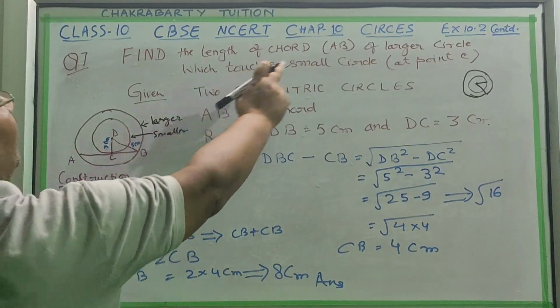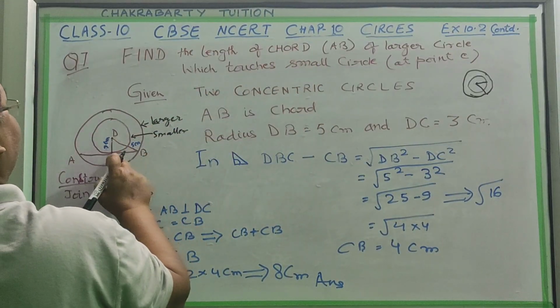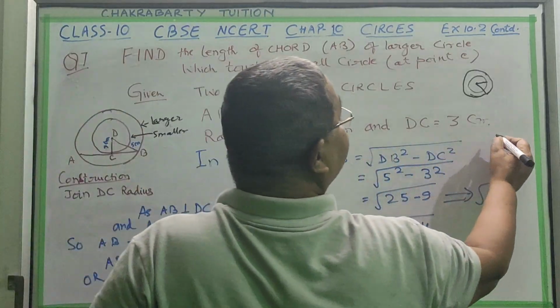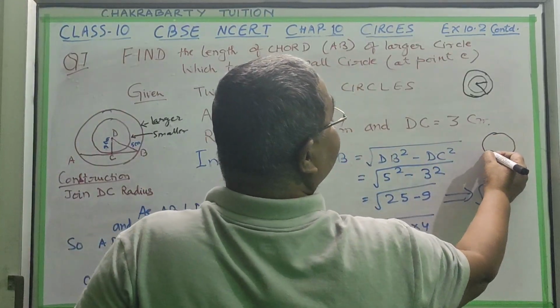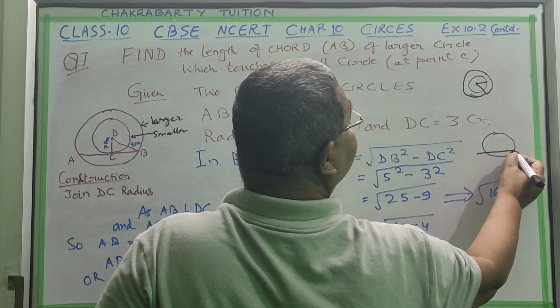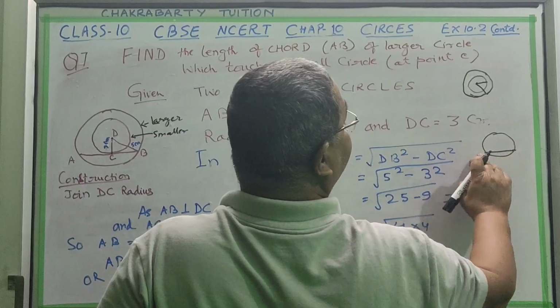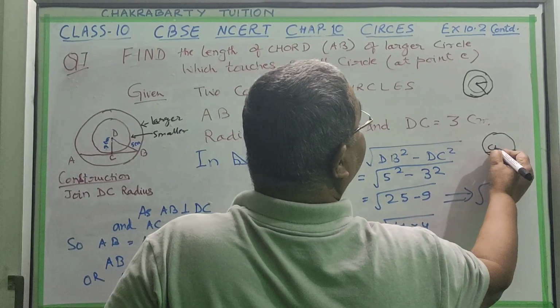AB is a chord of the larger circle. Chord means any line which lies within the circle. If it passes through, then it becomes a secant. If it is within, it is a chord. Okay, this is now a chord.